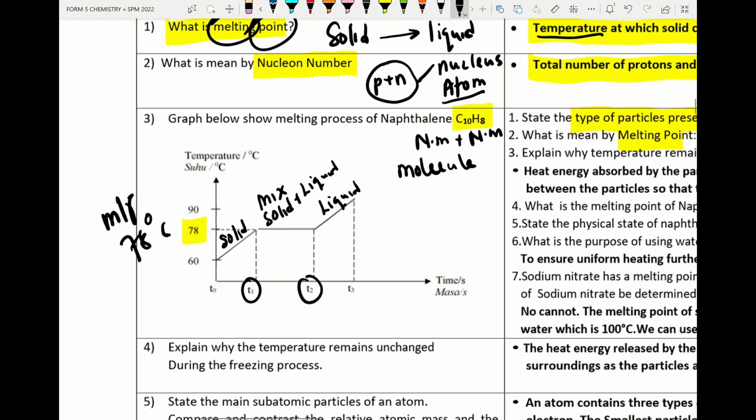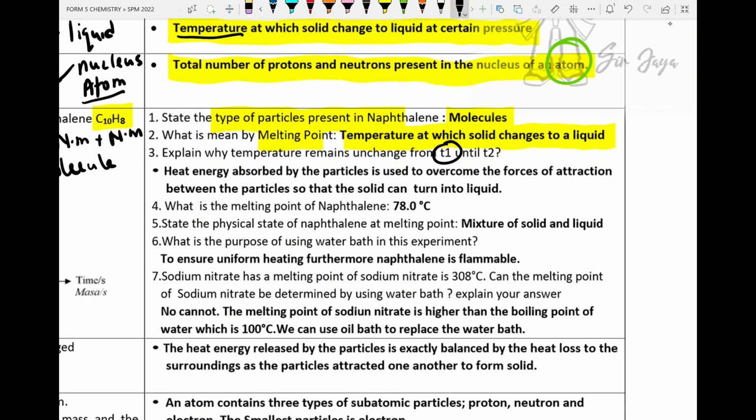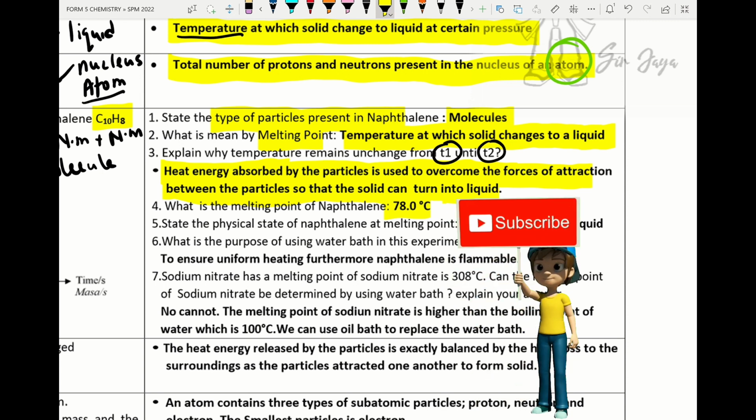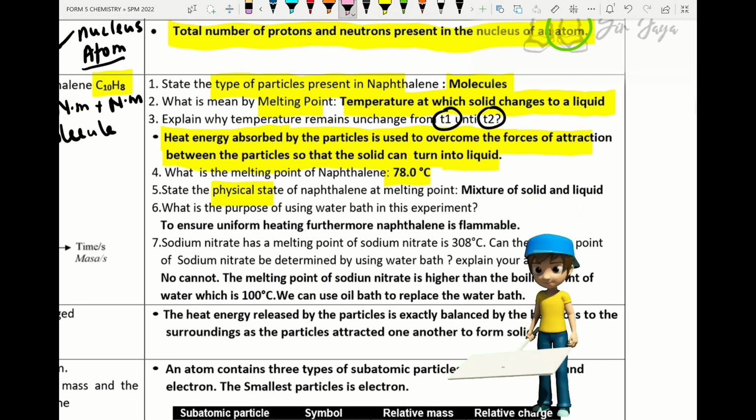So next we try to go for the question. Why does the temperature remain unchanged from T1 to T2? Please remember, heat energy absorbed by the particles is used to overcome the forces of attraction between the particles, so that the particles from solid can turn into liquid. What is the melting point? 78 degrees Celsius.